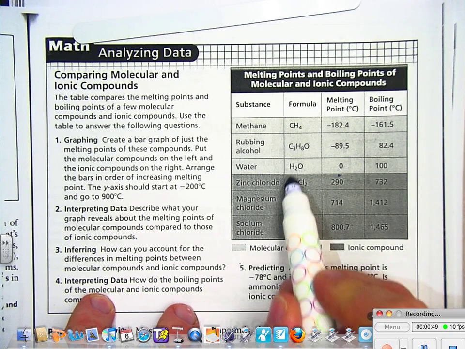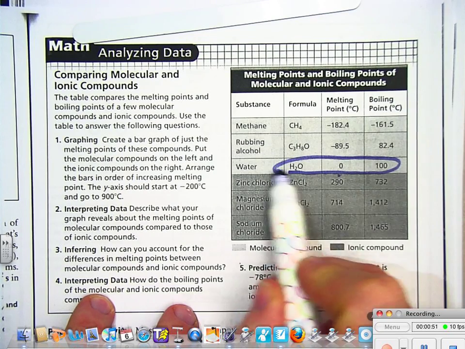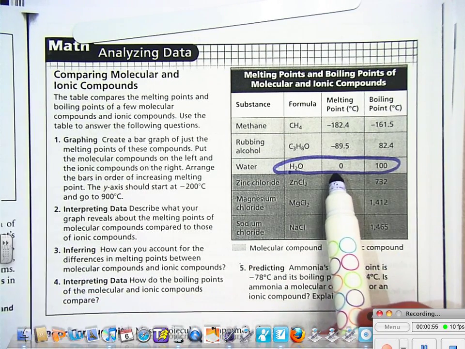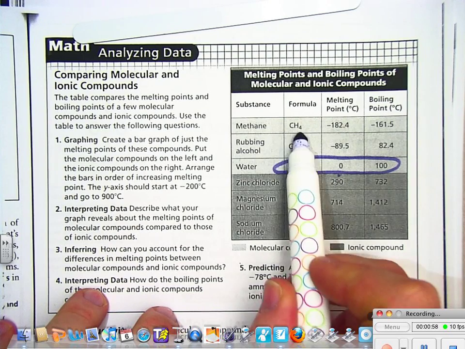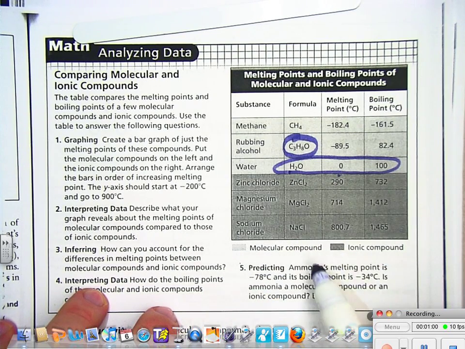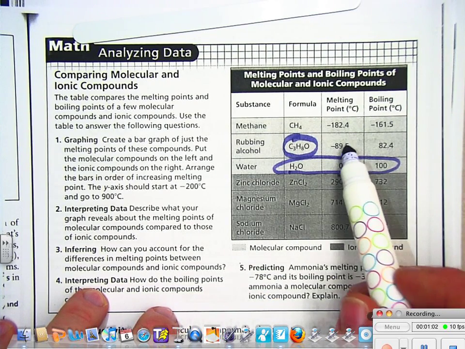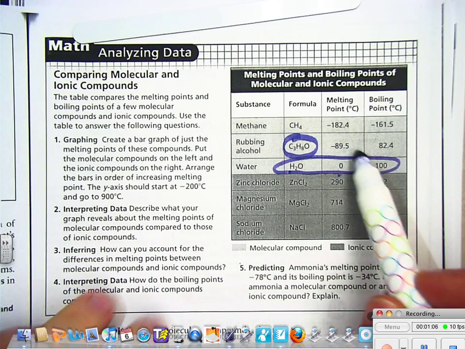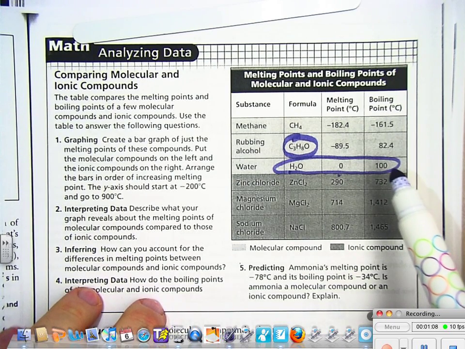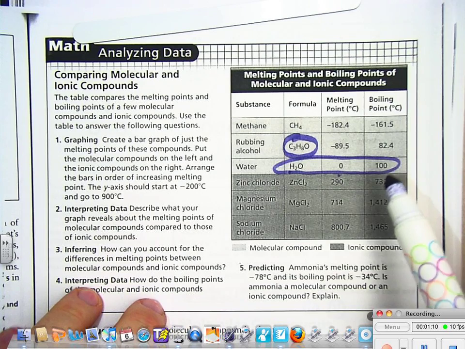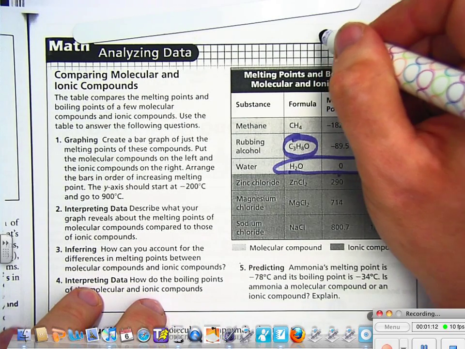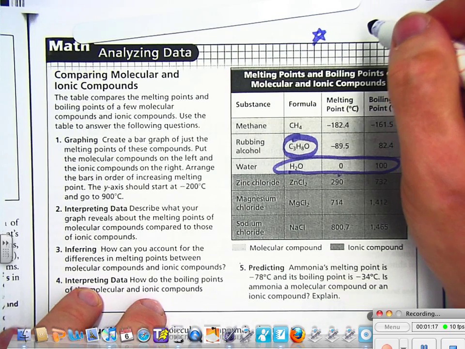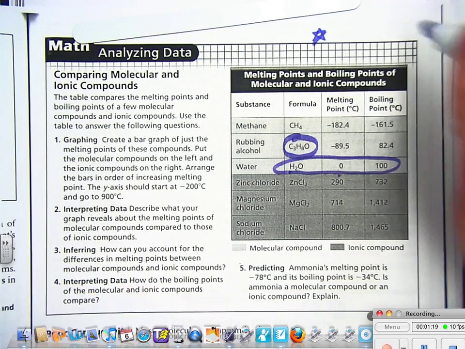I want you to see a pattern. Whoa, water, check it out. It's a small molecule, only 3 atoms. But compare it to rubbing alcohol, which is a big molecule. Its boiling point is much higher than rubbing alcohol, and its melting point is much higher. Water is special. I'll give you bonus points tomorrow if you can tell me on the quiz why water has such a high boiling point. Good luck.